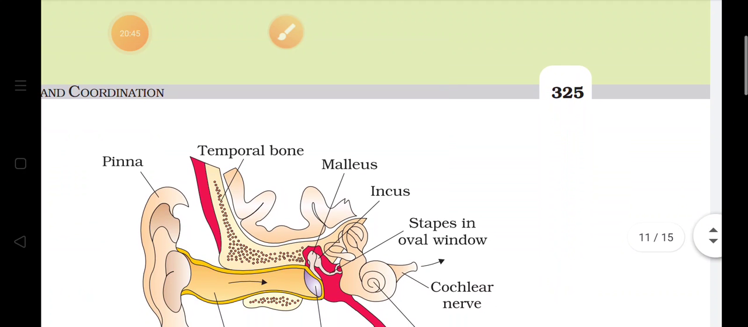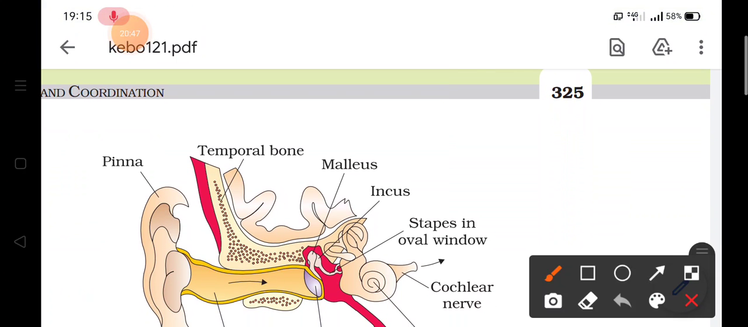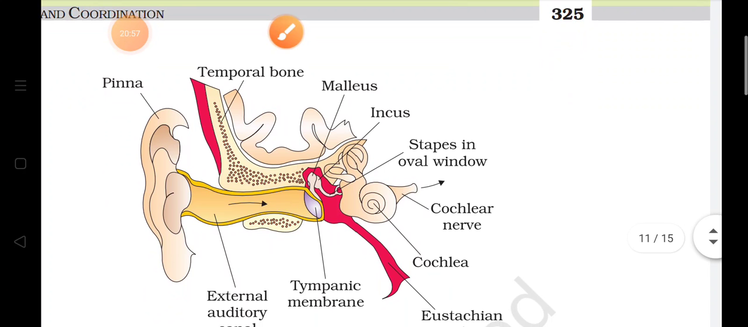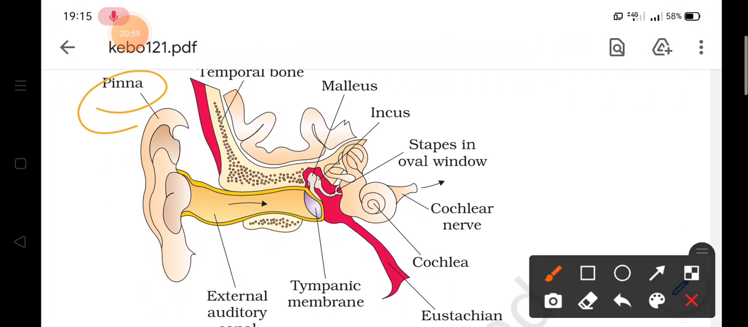Let us have a look at the diagram. This is the outer ear. It has the pinna and then it has the external auditory meatus. This is the external auditory meatus, and this is the pinna. So these are the parts of the external ear or the outer ear.